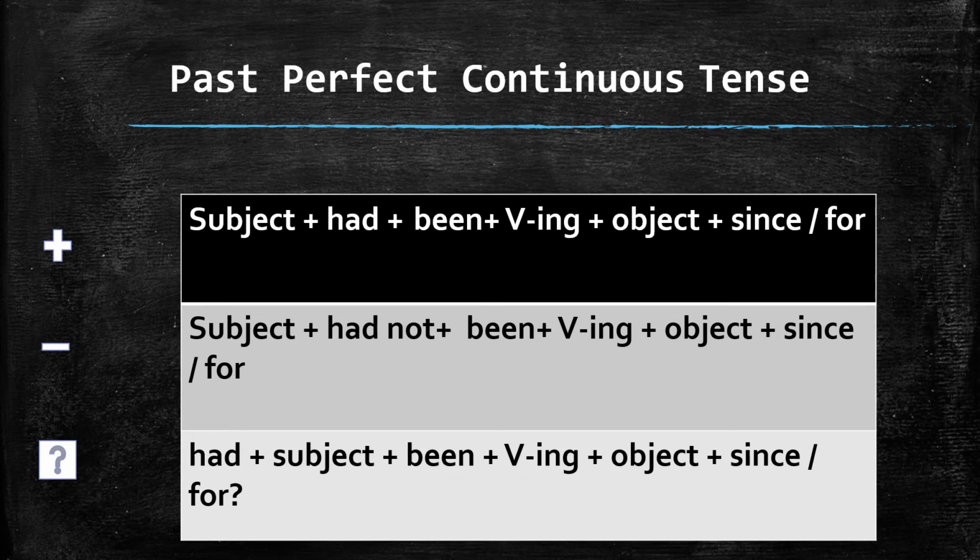Look at the formation of the past perfect continuous. We will discuss it in the positive form first. Subject plus had. Had comes for past, so there is been plus verb ing, first form of verb ing, plus object if there is any object.